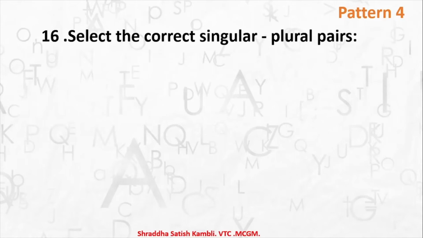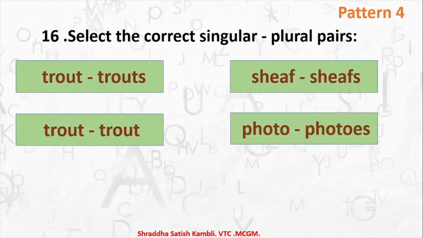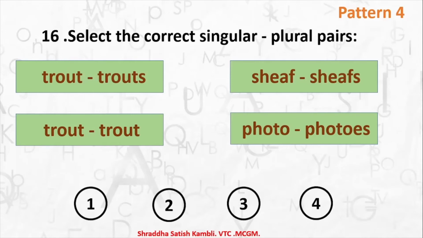Select the correct singular plural pairs. We have 4 pairs of singular plural. See the first one: trout, trouts; sheep, sheeps; trout, trout; and photo, photos. Which is the right one? Is it 1, 2, 3 or 4?